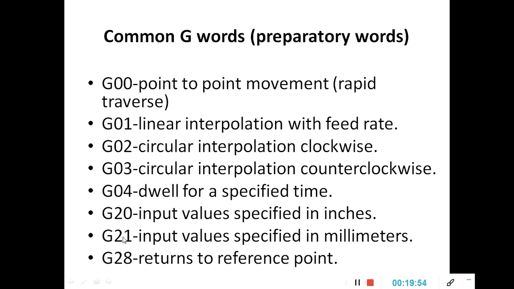G20, G21. G20 stands for input values in inches. G21 stands for input values in millimeter. So whenever you are writing the program, the x and y values you are going to give, 20, 30. So if you are giving in inches, you should mention G20. If all the dimensions are in mm, it stands for G21. Always we refer to G21 as input specified values in terms of millimeter.